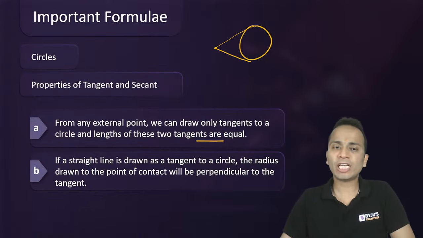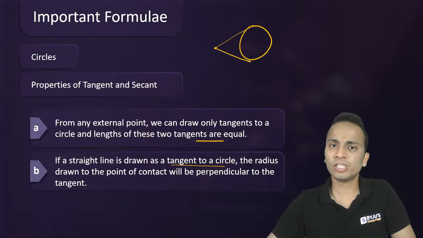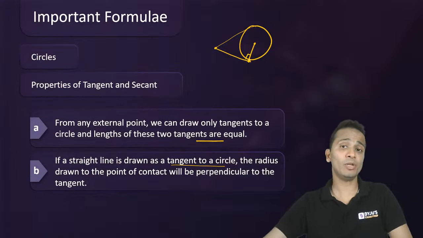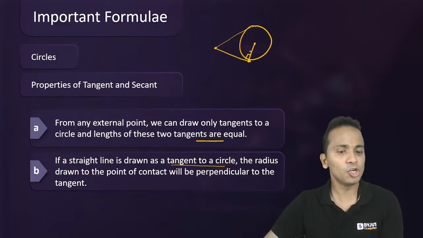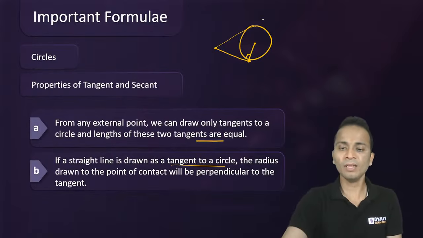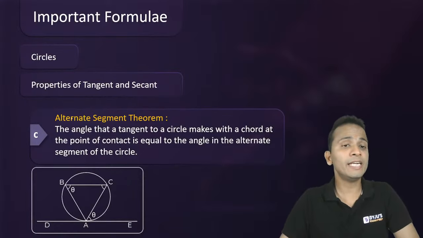Right? Now if a straight line is drawn as a tangent to a circle, the radius drawn to the point of contact will be perpendicular to the tangent. This is called the point of contact, or point of tangency. From the center, the radius is drawn, and it is perpendicular. So the tangent and radius are perpendicular to each other at the point of tangency.